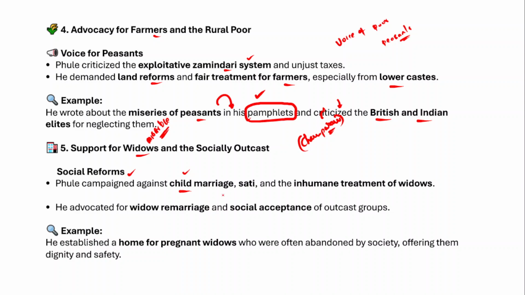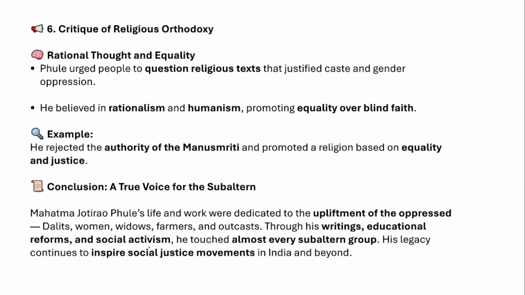He campaigned against child marriage, and he also campaigned against sati and the inhumane treatment of widows as well, right? Apart from that, he also advocated widow remarriage and social acceptance of the outcast groups. There are certain caste groups who used to live outside the village, right? Therefore, he established a home for pregnant widows who were often abandoned by society. So he offered them dignity and safety as well.